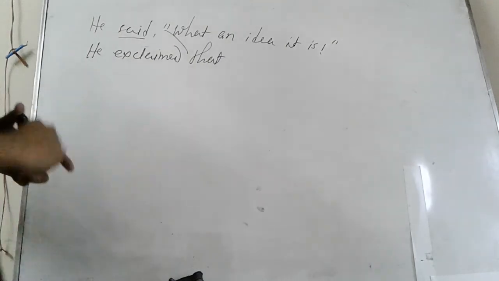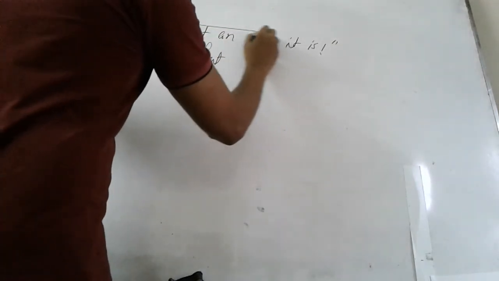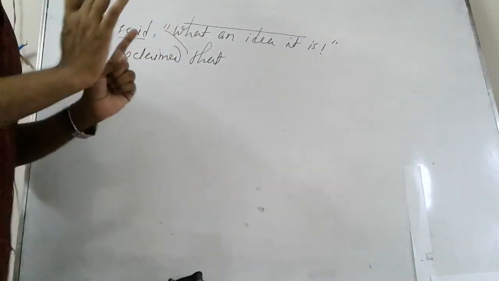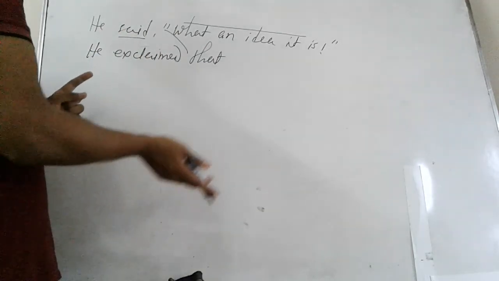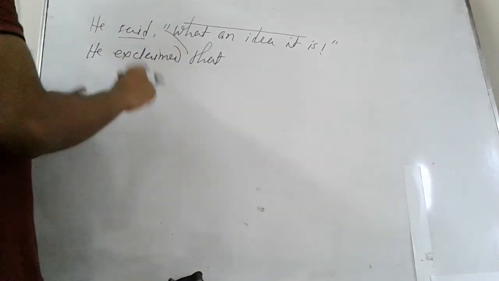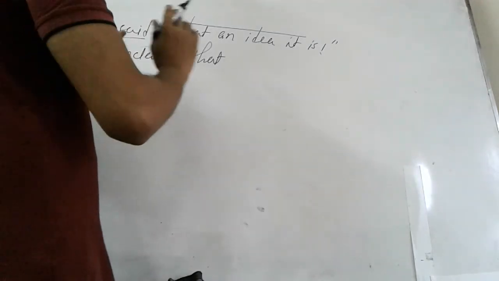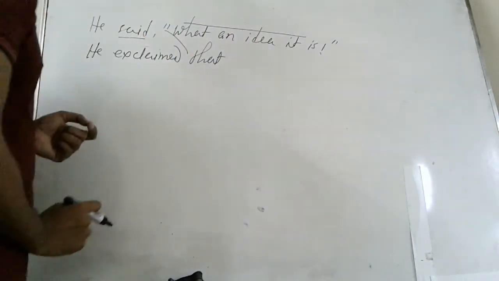Then the final thing, you will have to turn this exclamatory sentence into assertive first, but in a rough portion. Then you have to make it indirect according to the rules of assertive sentence. So at first, as like as interrogative sentence, actually you have to make it or turn it into assertive first.